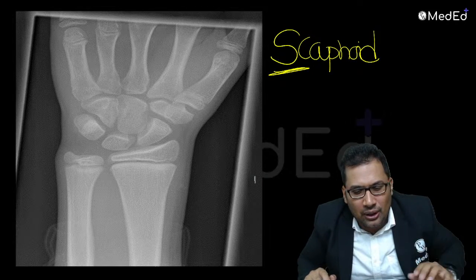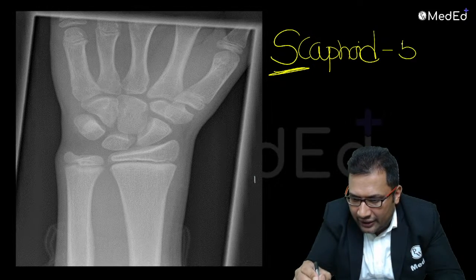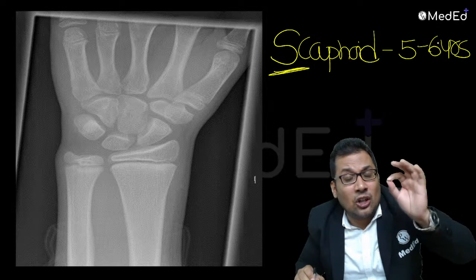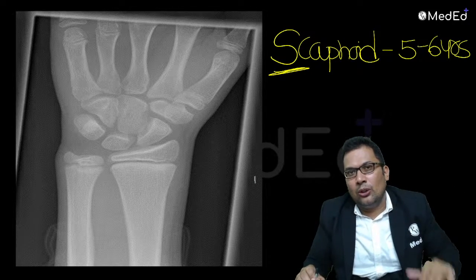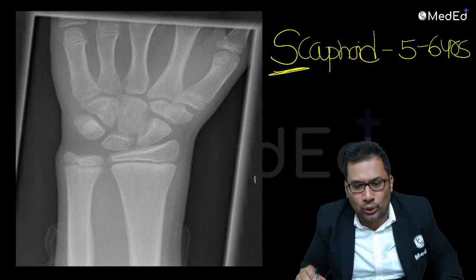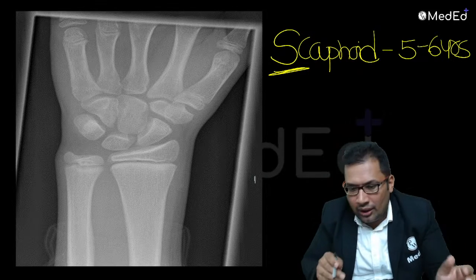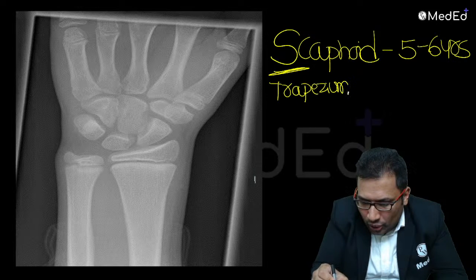S-shaped, it resembles, so 5 years. Can you remember? It is 5 years, 5 to 6 years. And one more question here: scaphoid is the commonest carpal bone undergoing fracture. Very commonly asked. Boat-shaped bone. Okay. Next comes the trapezium, and when they are going to appear, trapezium and trapezoid.